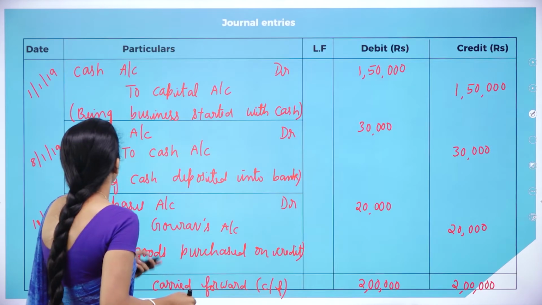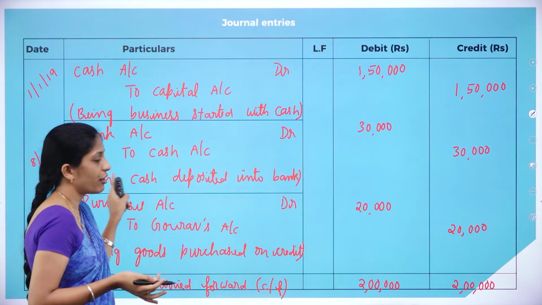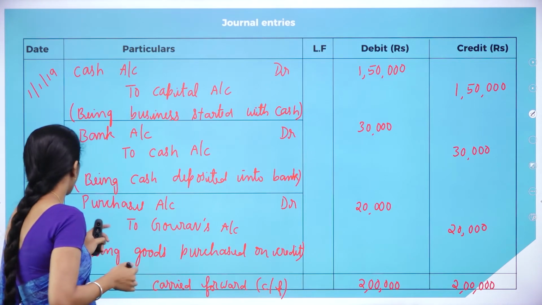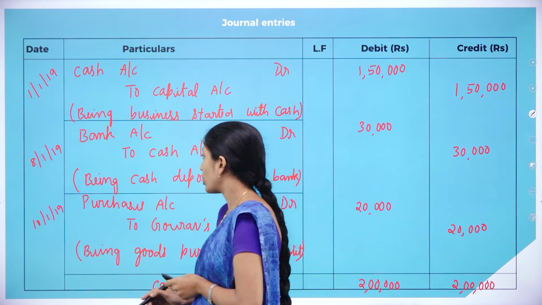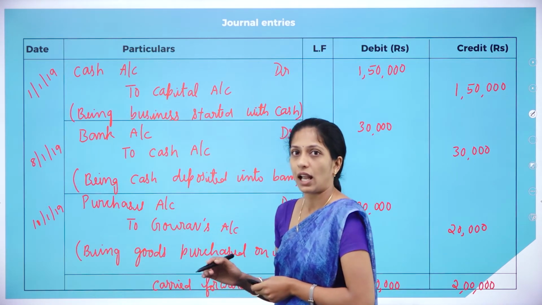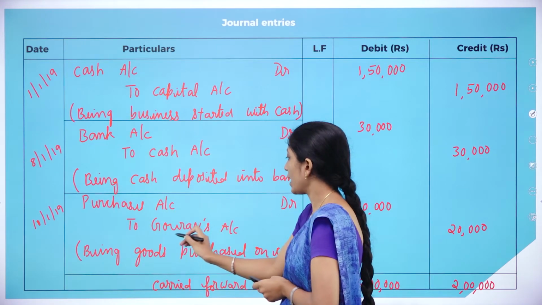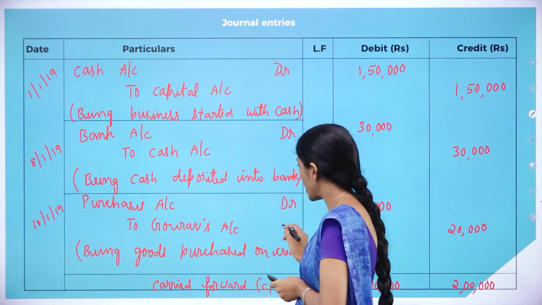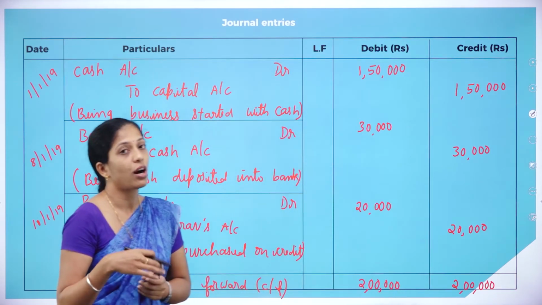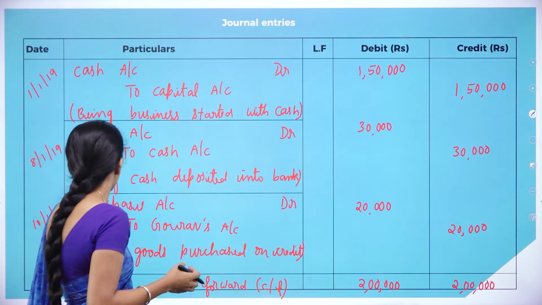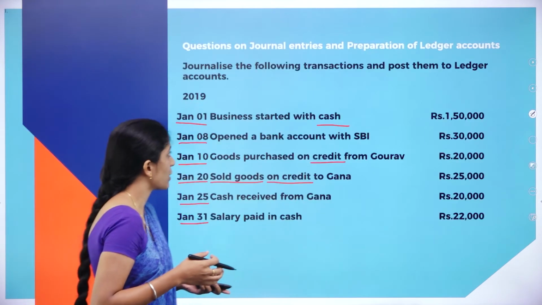Now go through the journal entry where there is purchases account. In the first entry there is no purchases account. Second entry also there is no purchases account. Third entry, that is 10/1/2019. So your journal entry is purchases account debit to Gaurav's account. We are preparing purchases account, so leave purchases account. The remaining account is Gaurav's account. Since it has been credited, we have to record it on the debit side. So, 10/1/2019 to Gaurav's account 20,000.